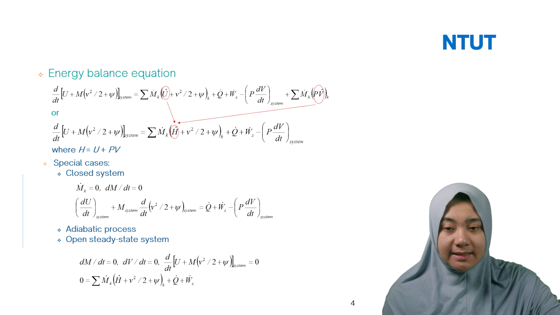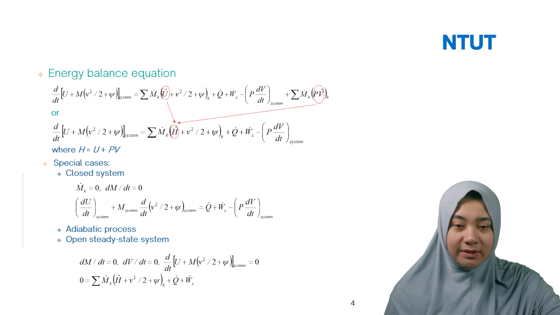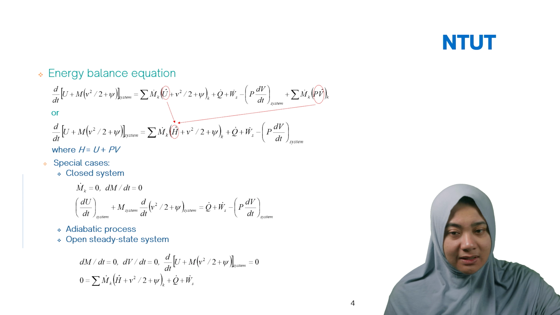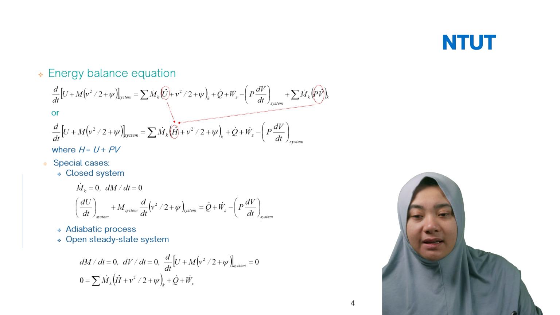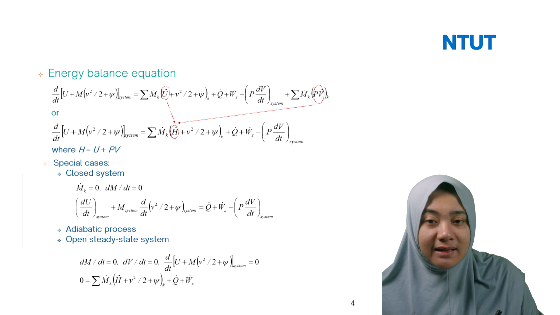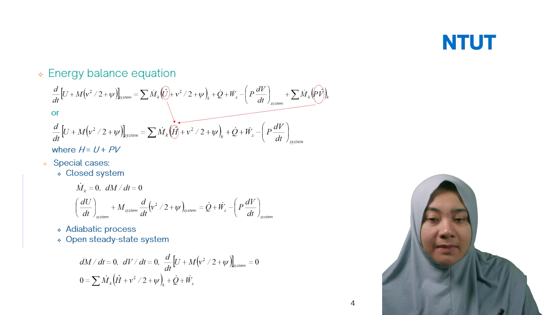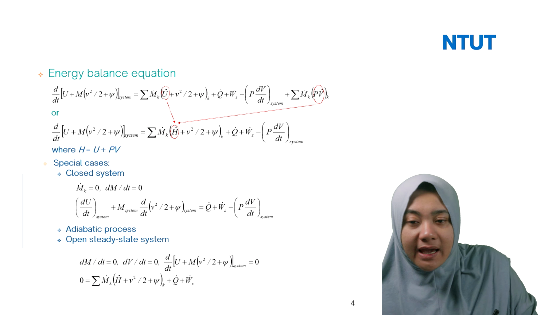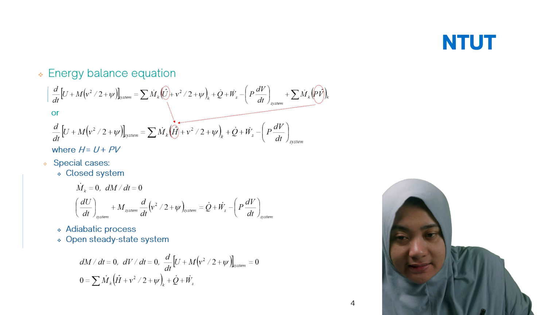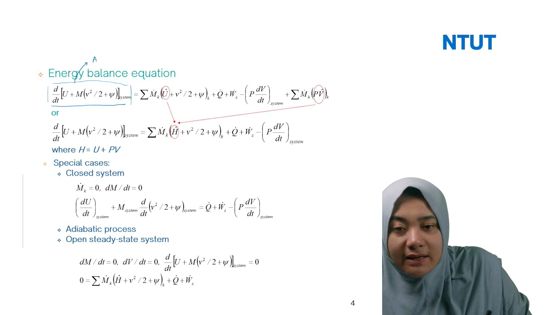Then on the other side, we have the energy balance equation. This equation is very important. Please memorize it. But I think memorizing this one is not difficult actually. If you see, basically the total energy includes the internal energy, kinetic, and then the potential, like we discussed in chapter 1. And then here, this one indicates the accumulation. So here you can write accumulation.